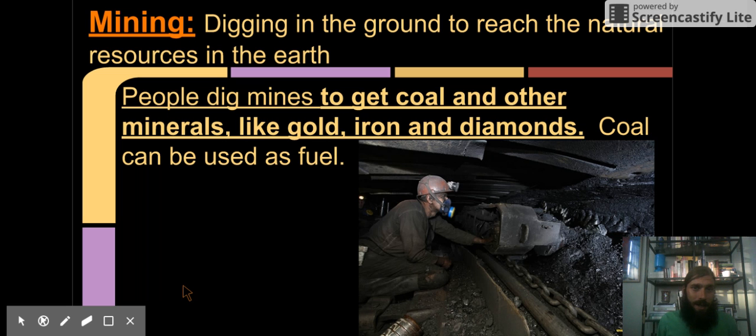So, mining. Mining means digging in the earth to reach the natural resources in the earth. So people dig mines to get coal and other minerals like gold, iron, and diamonds out of the ground. Coal can be used as a fuel. You can burn it for heat. Gold, iron, and diamonds, well, they all have different uses, and those are the different reasons that people get them out of the ground.